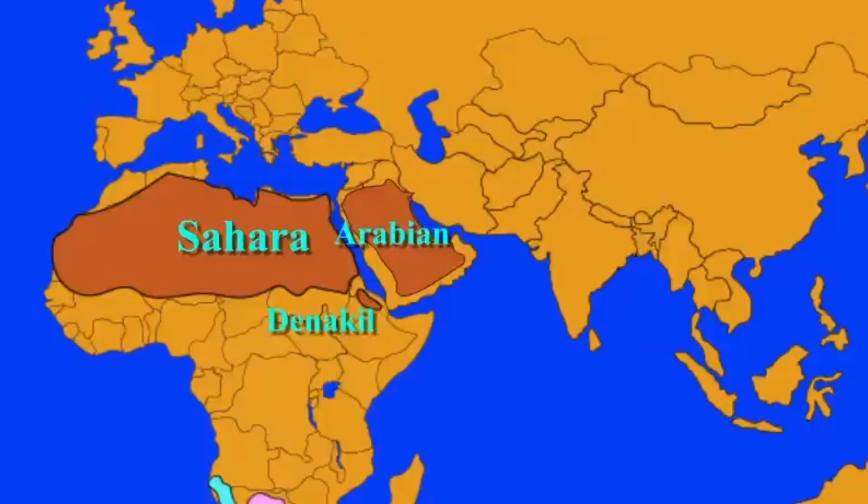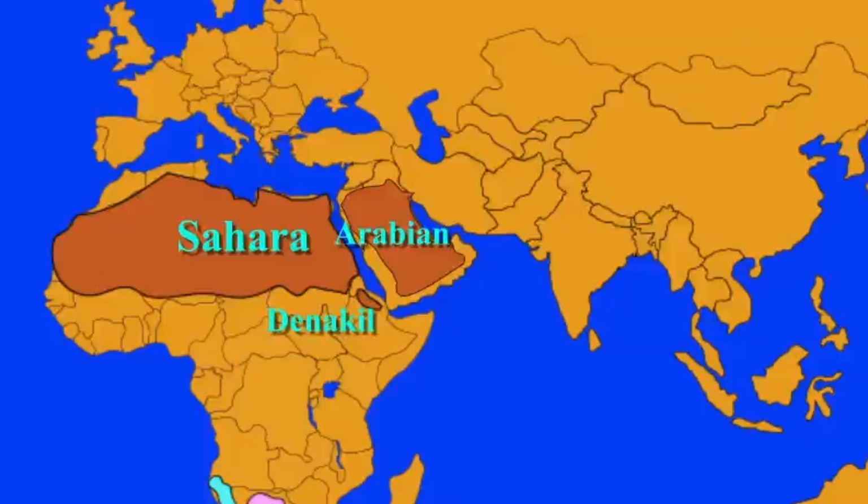The next one is the Arabian Desert. It is a vast desert wilderness in Western Asia. It stretches from Yemen to the Persian Gulf and Oman to Jordan and Iraq. It occupies most of the Arabian Peninsula with an area of 23 lakh 30,000 square kilometers. It is the fourth largest desert in the world and the largest in Asia. At its center is the Rub al Khali, one of the largest continuous bodies of sand in the world.